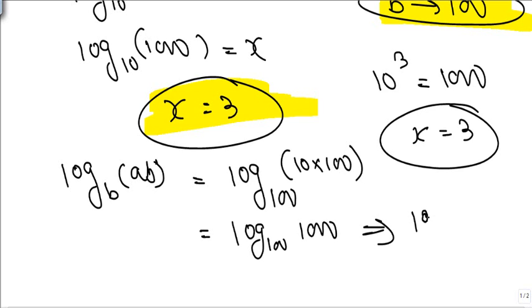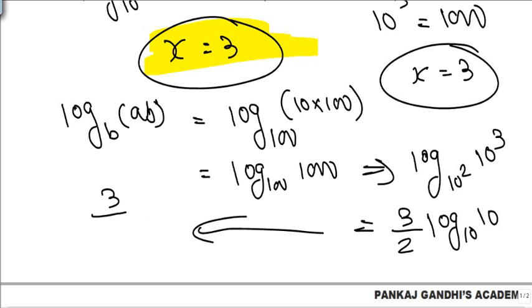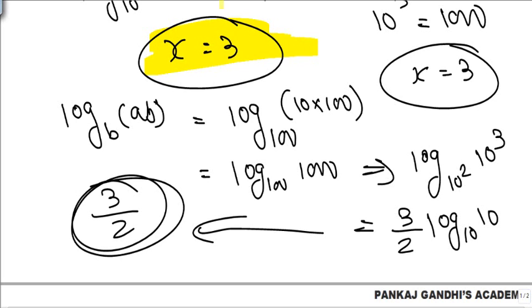So if I solve it, log to the base 10 square, और ये 1000 is 10 cube. So this is nothing but going to be 3 by 2 log to the base 10, 10. So it comes out nothing but 3 by 2. ये आंसर आ गया 3 by 2 और अपना x का वैल्यू क्या है भाई 3.